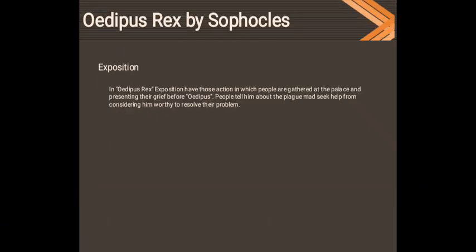Next is the exposition, or the introductory actions of Oedipus Rex.